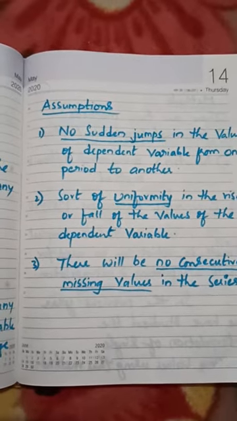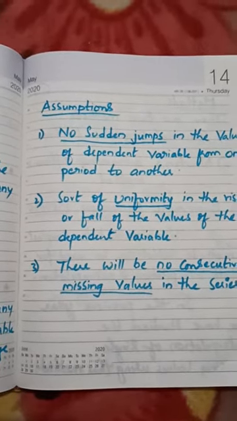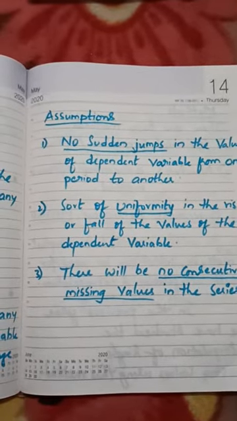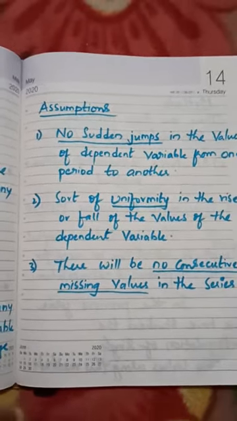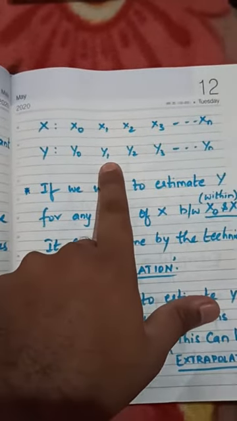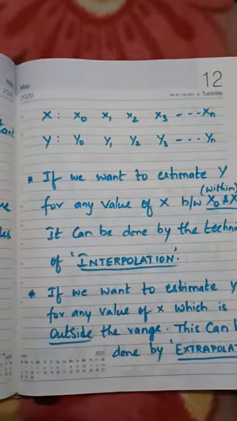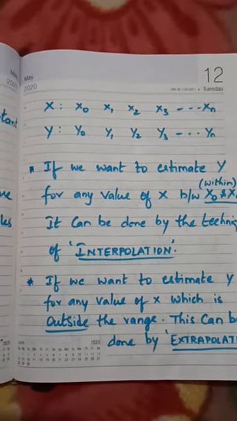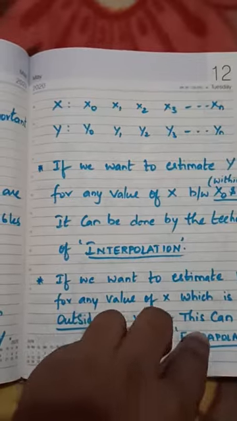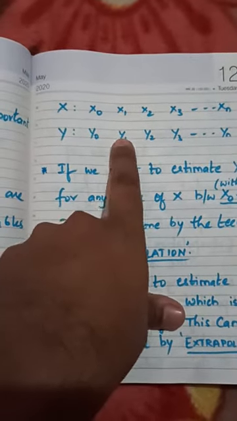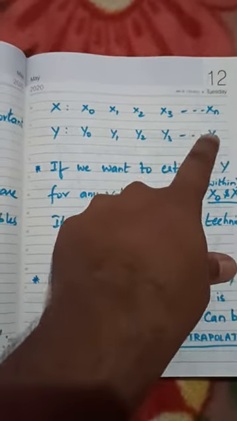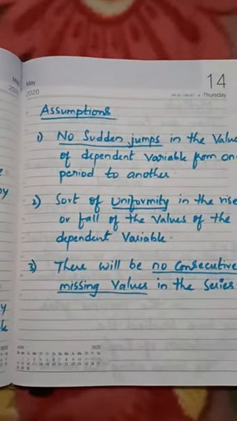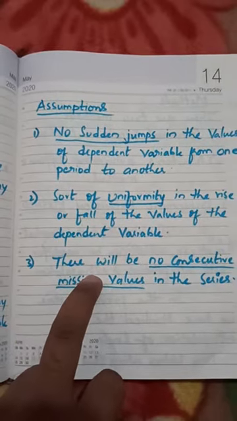At the same time, ensure that those two missing values are not back to back. For example, if y1 is missing, y2 should not be missing immediately. Remember, two consecutive missing observations cannot be calculated. If y1 is missing, the other missing value must be around y3 and so on. Clear? That is the meaning of this point.